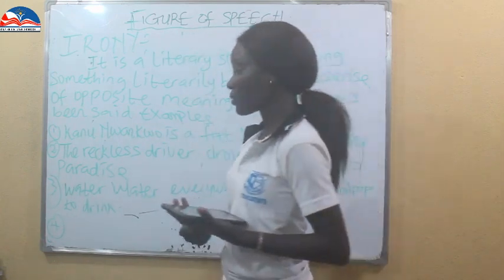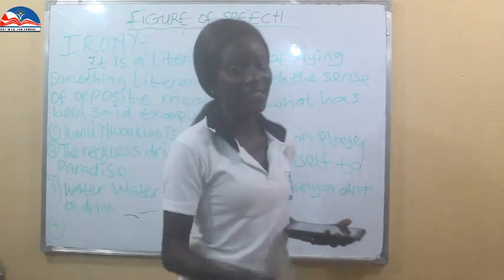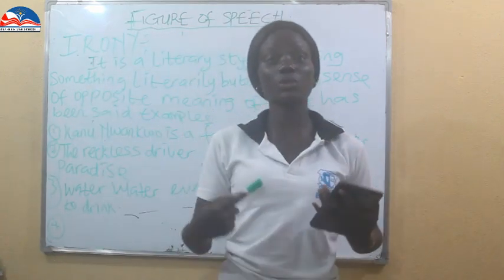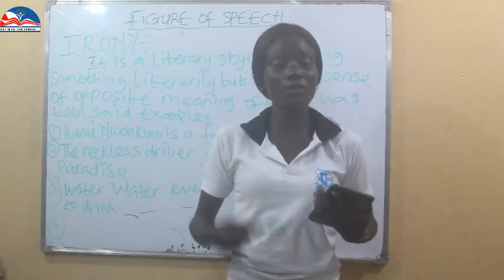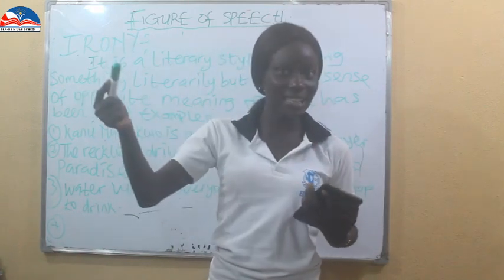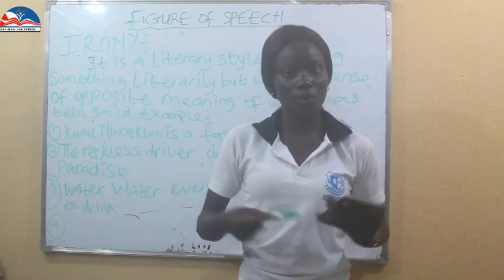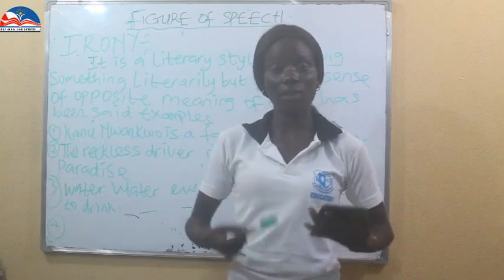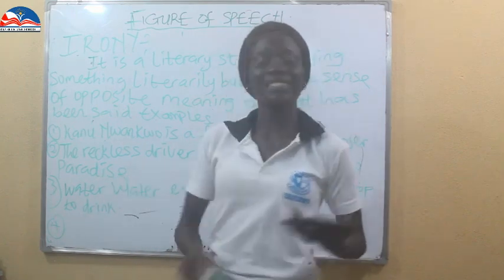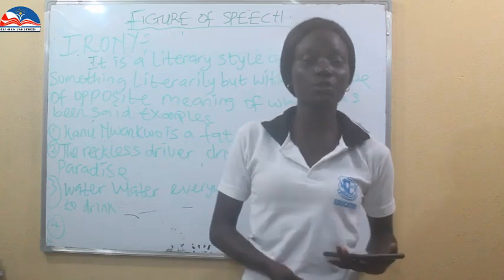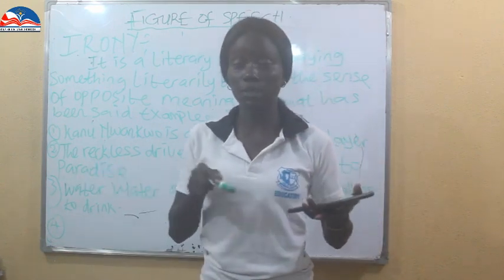Then the second one, the reckless driver drove himself to paradise. When you say the reckless driver, that means someone who is not driving carefully. Now, you are saying the person drove himself to paradise. Opposite meaning of what you are trying to say. At the end run of a reckless driver, what happens? It leads to death. But now you are saying the reckless driver drove himself to paradise.